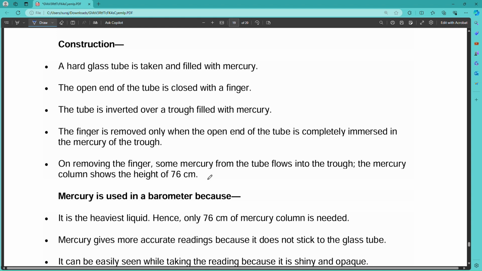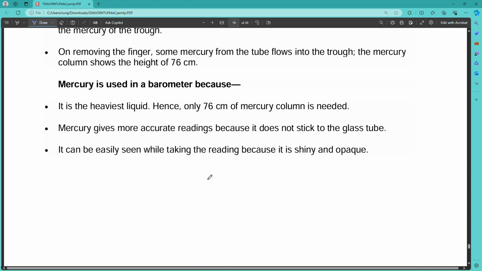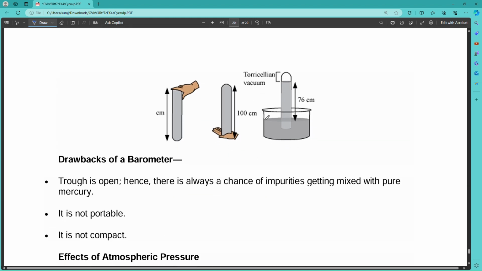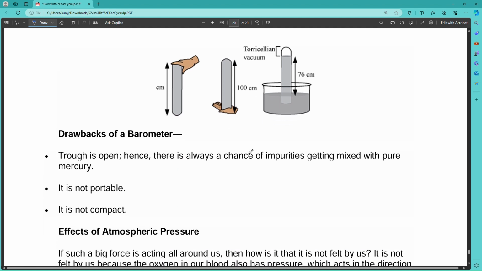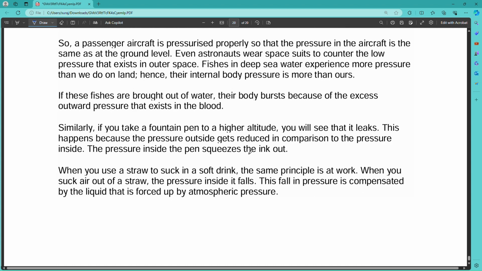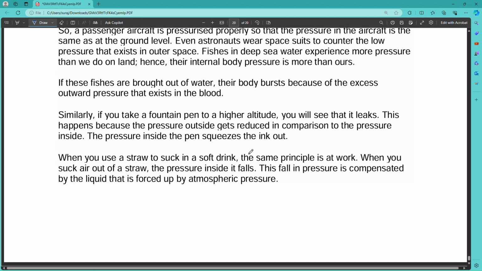On removing the finger, some mercury from the tube flows into the trough. The mercury column shows a height of 76 cm, and mercury is used in a barometer because it is the heaviest liquid, hence only 76 cm of the mercury column is needed. In this way you can construct a barometer in your home also. Effects of atmospheric pressure: whatever examples I have given, these are the effects of atmospheric pressure. So this is the complete detail of this chapter.